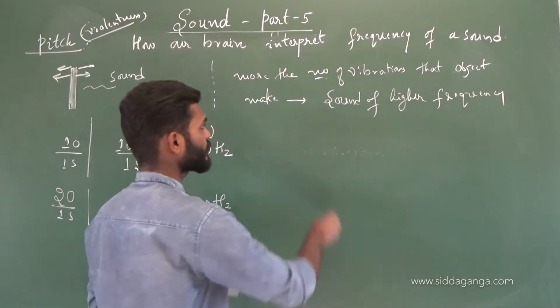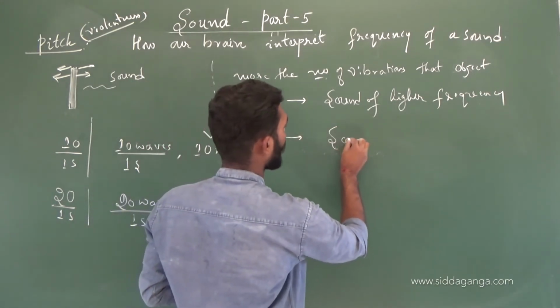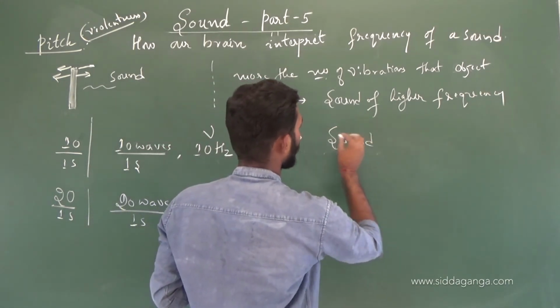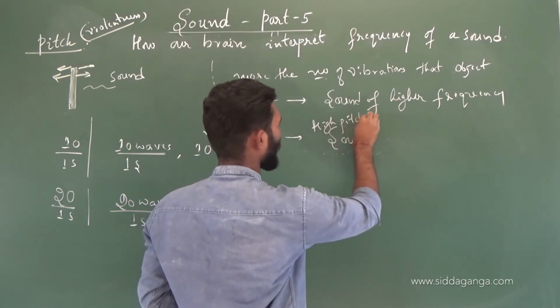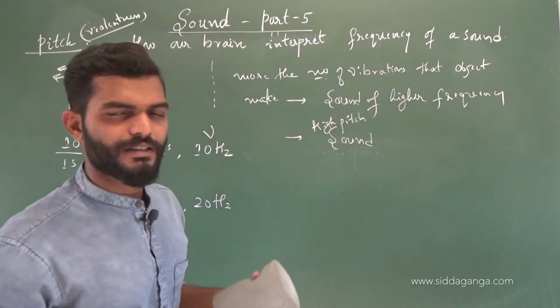Sound of higher frequency means it is the sound of high pitch. It is high pitch sound, or that sound will have a violent character.